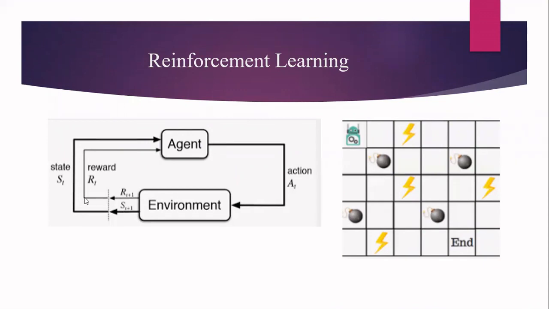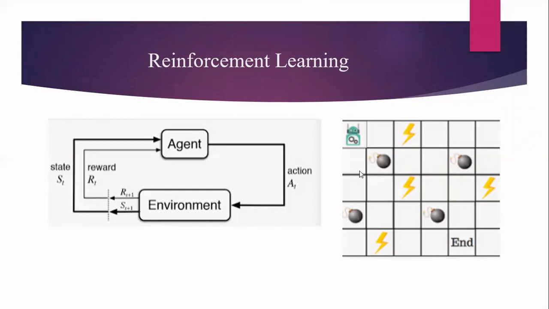So S stands for state of the environment. At every point of time, you will have a previous state. From that state, you will be going to the next state. And similarly, after executing this action, the agent is going to receive the reward. The reward is called R. Okay, and based upon this reward only, you will decide whether you have to change the action or not, because the reward can be either positive or it can be a penalty.